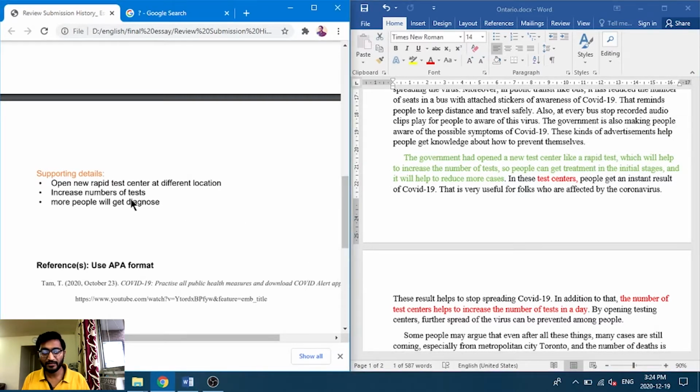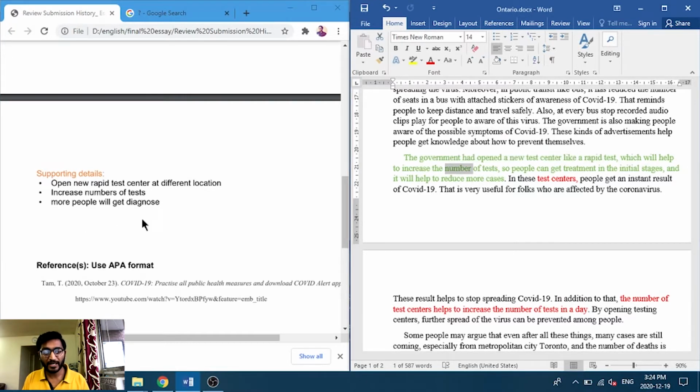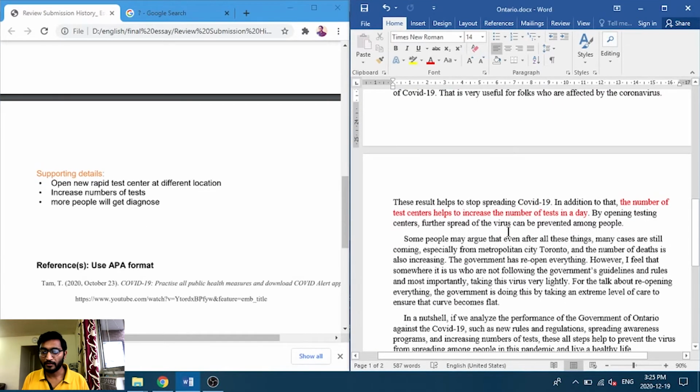Next one is increasing the number of tests. Next one is more people get diagnosed. So if the government increases the number of centers, it helps people. So now that is the third body paragraph.